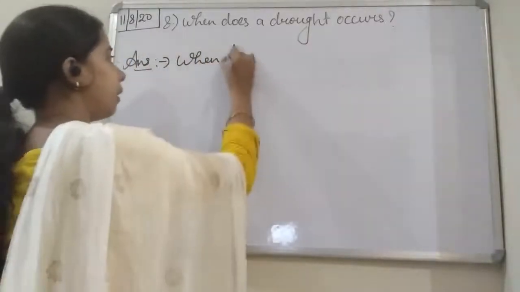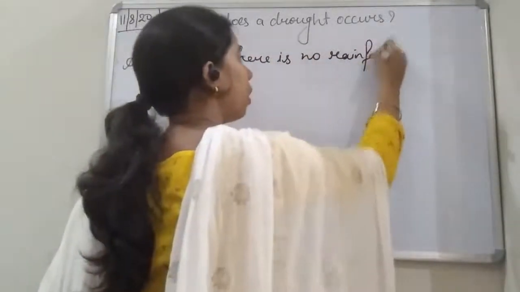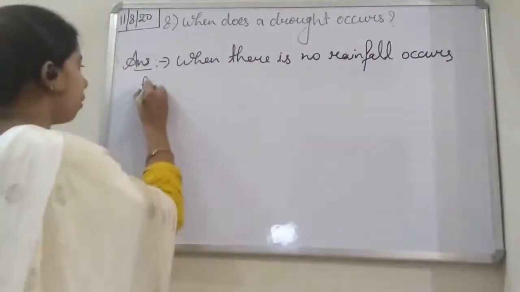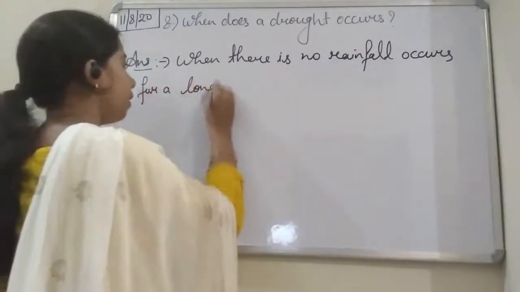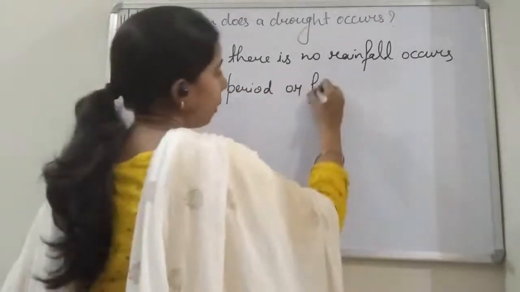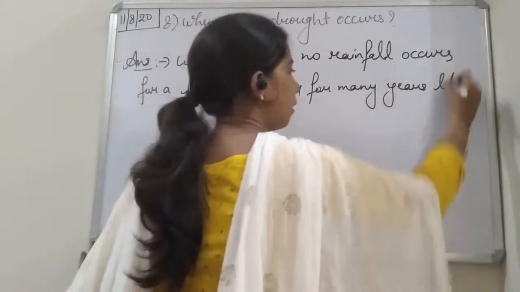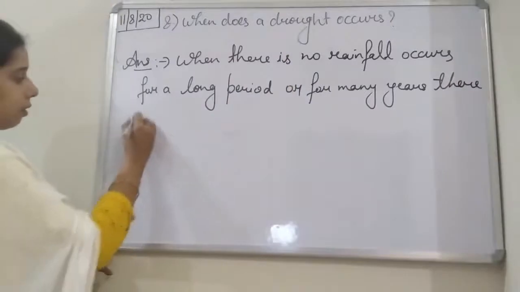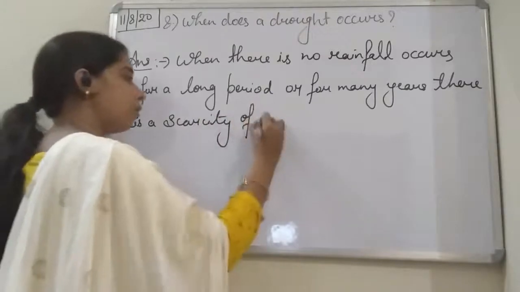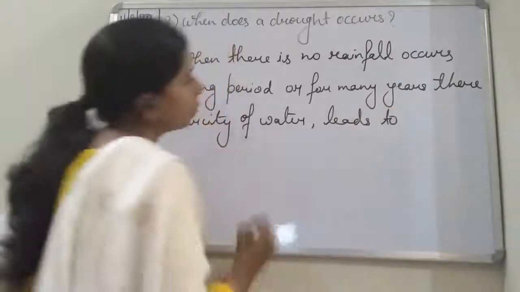When there is no rainfall for a long period or for many years, there is a scarcity of water, which leads to drought.